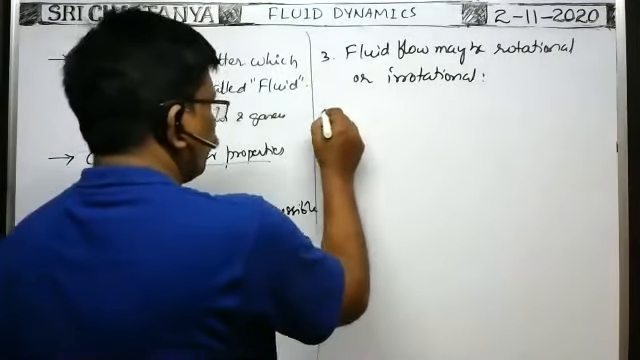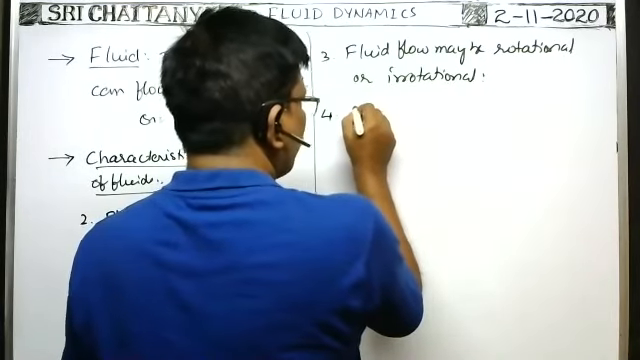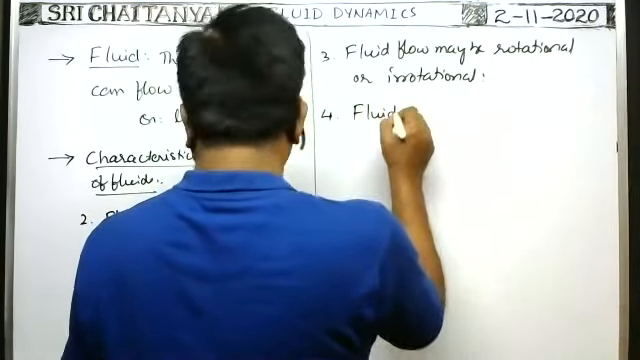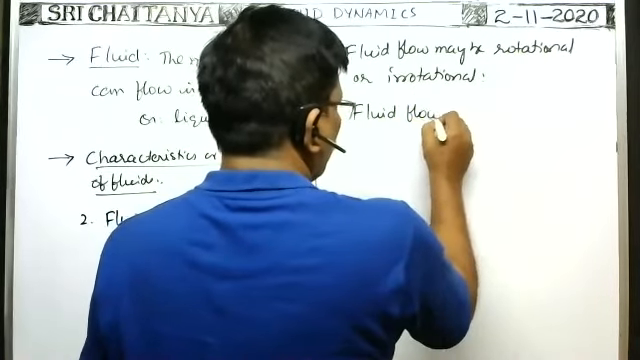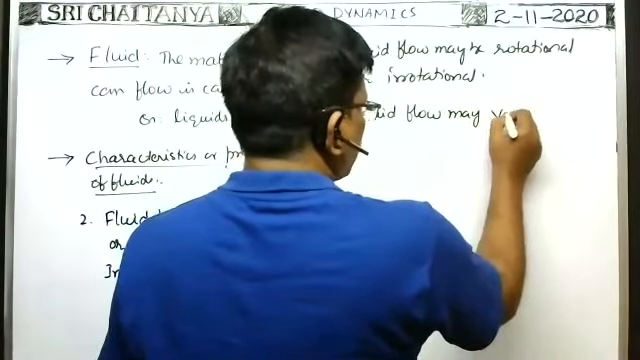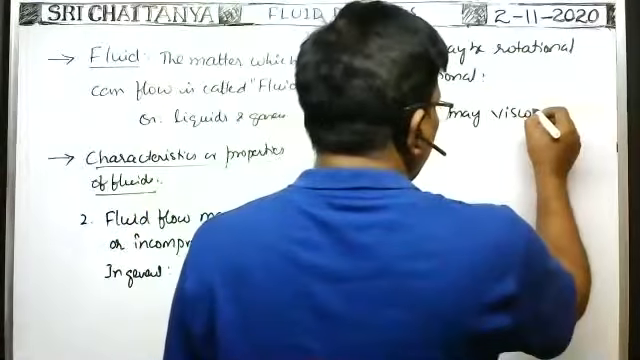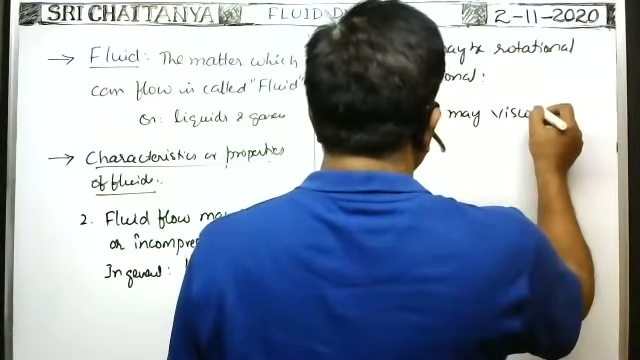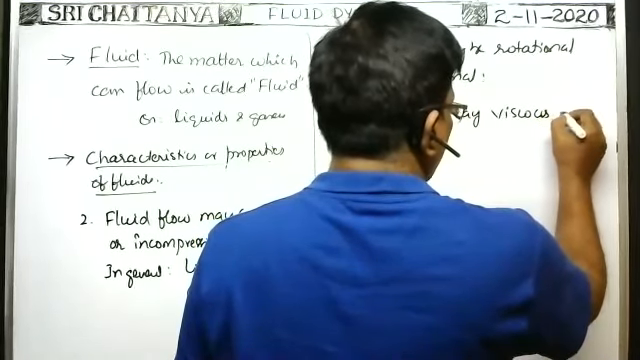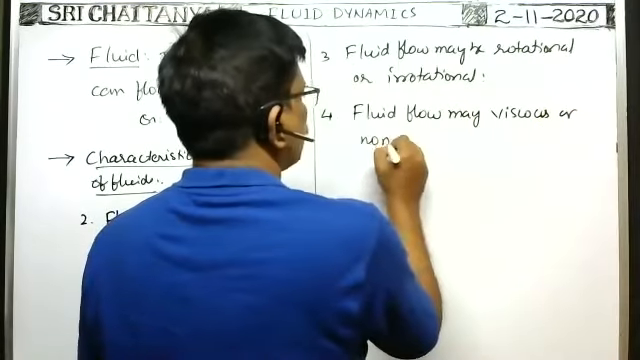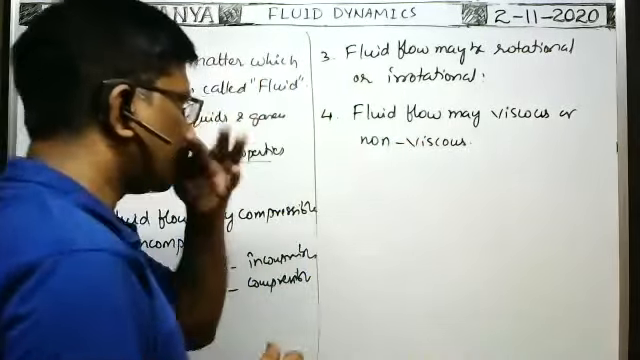Next, the fourth one. Fluid flow may be compressible or incompressible. Sorry, fluid flow may be viscous or non-viscous. Compressible and incompressible is already over. So fluid flow may be viscous or non-viscous.